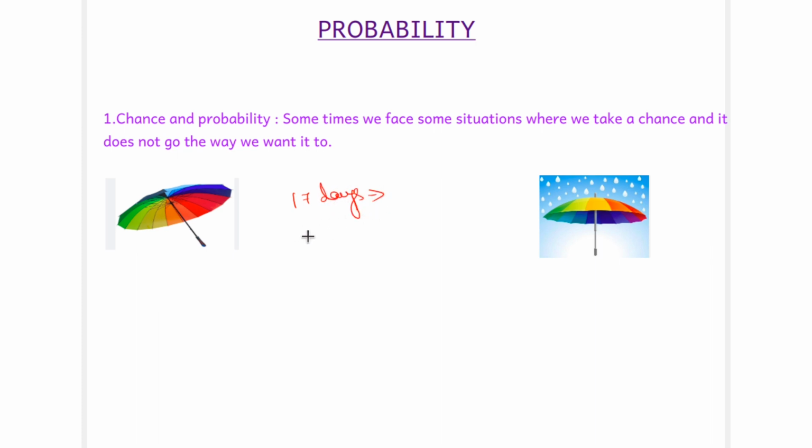On the 18th day we forgot to take the umbrella and that day it rained heavily. In both cases the chance of raining is not the same. So these are examples where the chances of a certain thing happening and not happening are not equal.